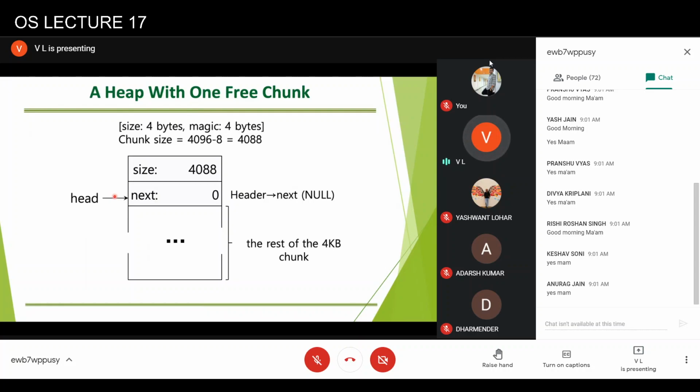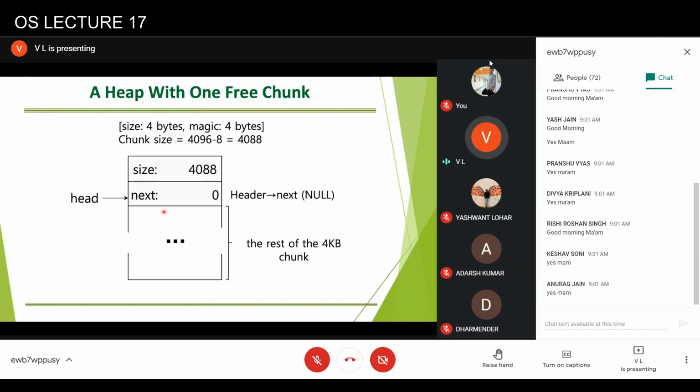So let's consider that initially the heap space does not have any allocation. It is a completely free chunk, and let's say the size of the heap is equal to 4 kilobytes. As far as the free space list is concerned, we are assuming a single linked list in this particular case.